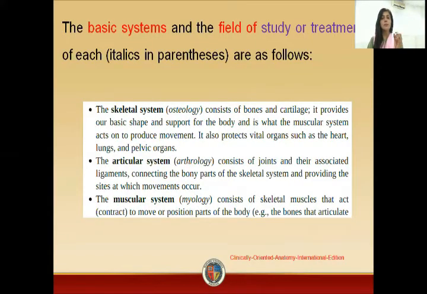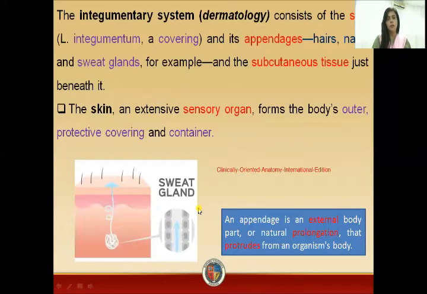The basic systems and the fields of study are mentioned here in the slides, but the author is saying that he has given the basic system in bold, and then in italics or in parentheses, that is in brackets, he has given the field of study. For example, the skeletal system is studied in osteology, the articular system in the field of arthrology, and the muscular system in myology.